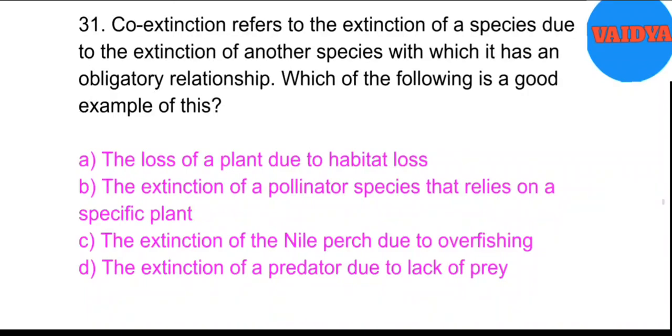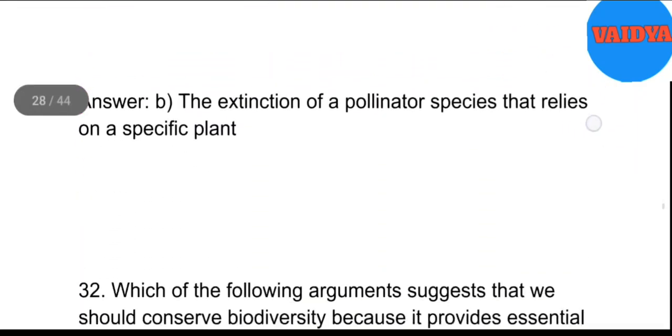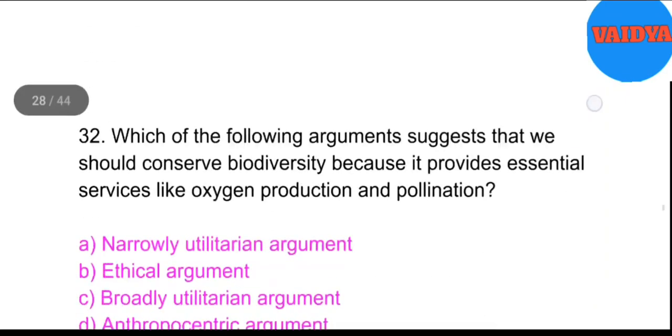31. Co-extinction refers to the extinction of a species due to the extinction of another species with which it has an obligatory relationship. Which of the following is a good example of this? A. The loss of a plant due to habitat loss. B. The extinction of a pollinator species that relies on a specific plant. C. The extinction of the Nile perch due to overfishing. D. The extinction of a predator due to lack of prey. Answer: B. The extinction of a pollinator species that relies on a specific plant.